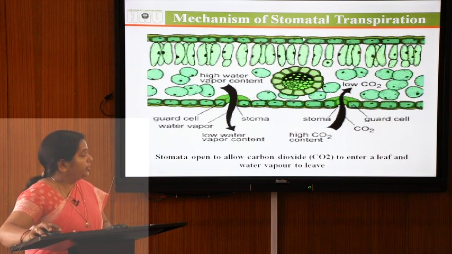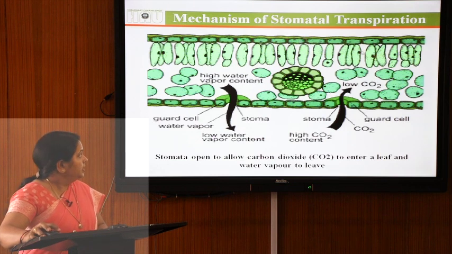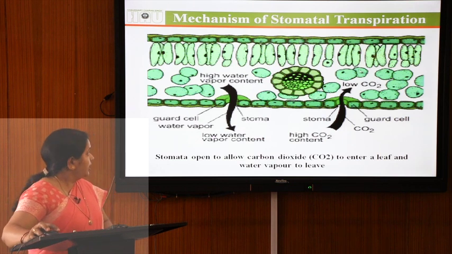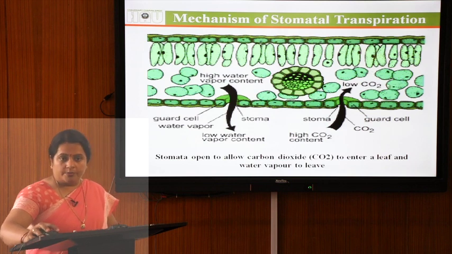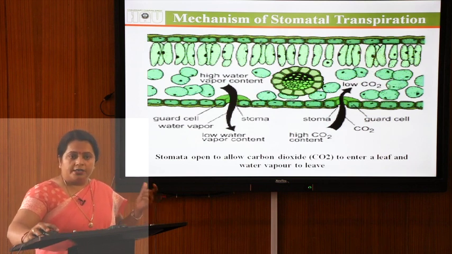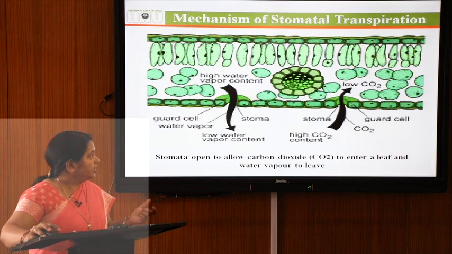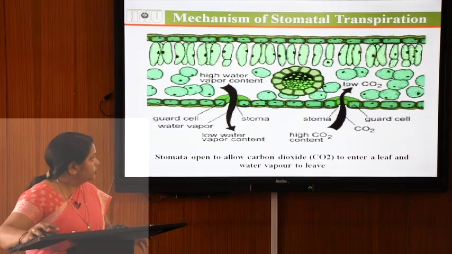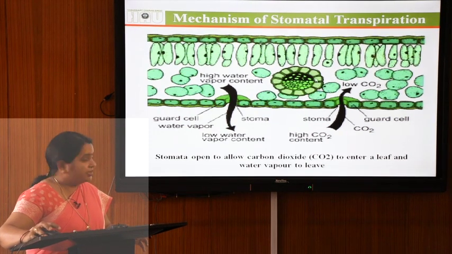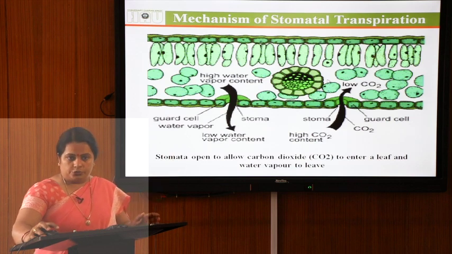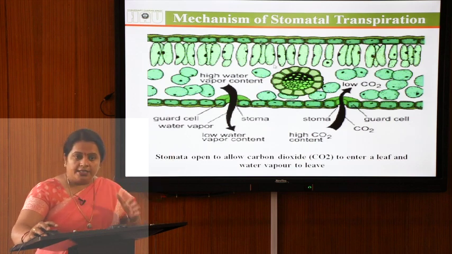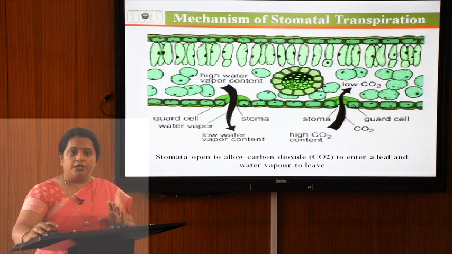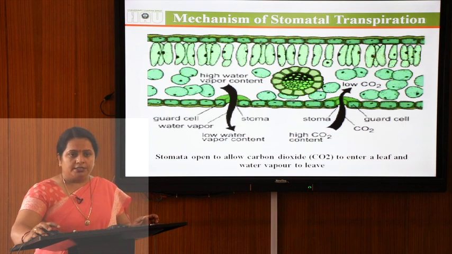So, this is the cuticle and this one is the epidermis. These are the palisade parenchyma and these are the spongy parenchyma. The palisade parenchyma and the spongy parenchyma are collectively known as the mesophyll cells. So, you can see in the figure that these mesophyll cells are directly in contact with the xylem tissue, and at this time the osmotic potential and diffusion pressure deficit of the mesophyll cells is higher as compared to that of the xylem tissue.